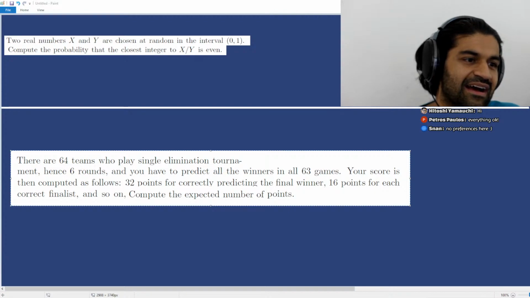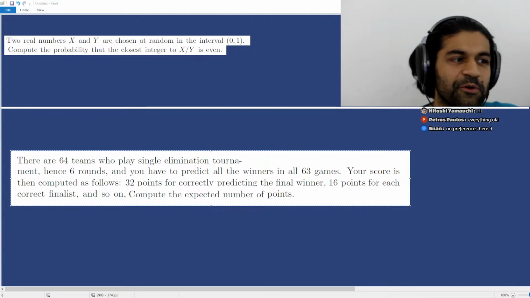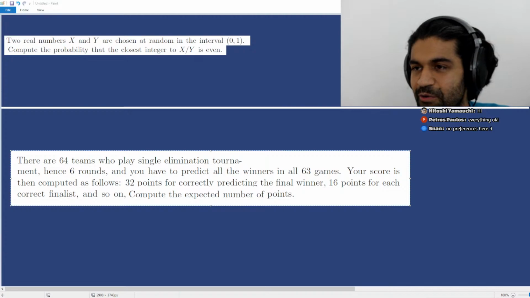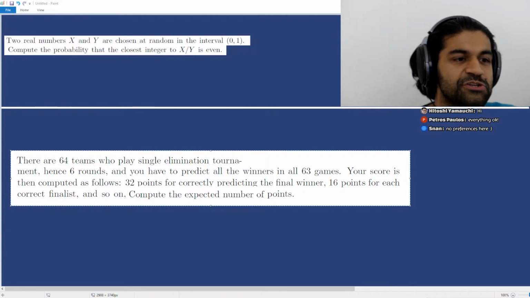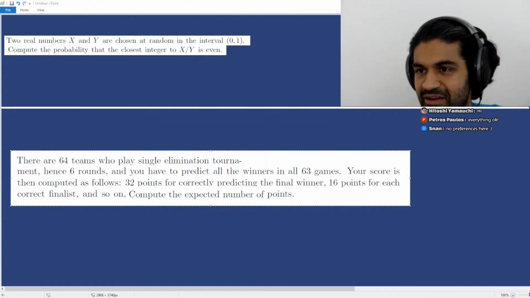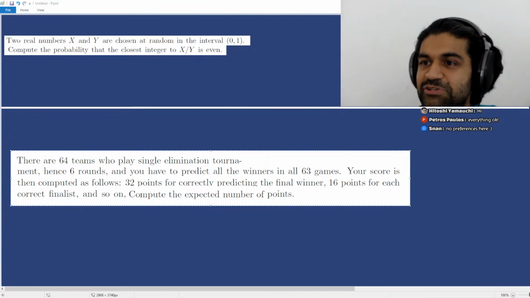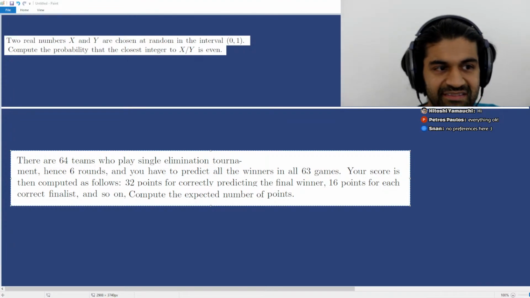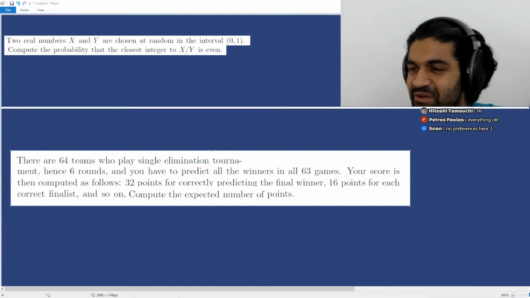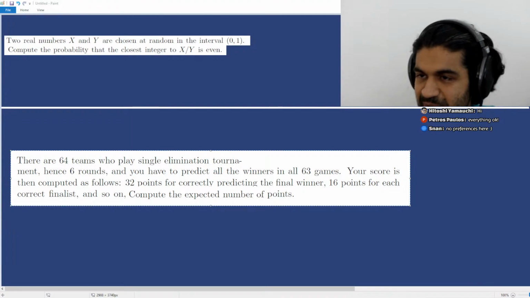Here's the thing. Instead of only winning things if you get everything right, you're being scored on a point system. So you get 1 point for every correct prediction in the first round, 2 points for every correct prediction in the second round, 4 points for every correct prediction in the round after that, 16 points for every correct prediction in the round after that, and 32 points if you correctly predict the final. And so the question is, what is going to be your expected number of points here?